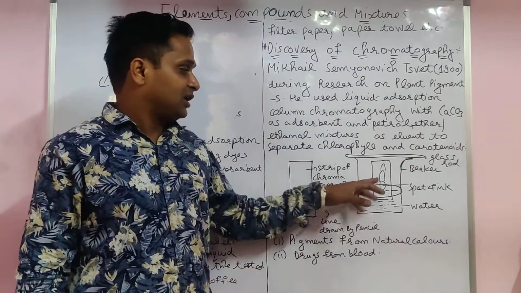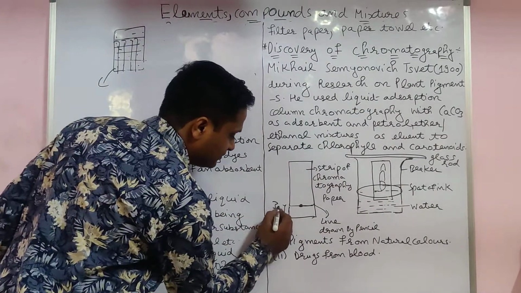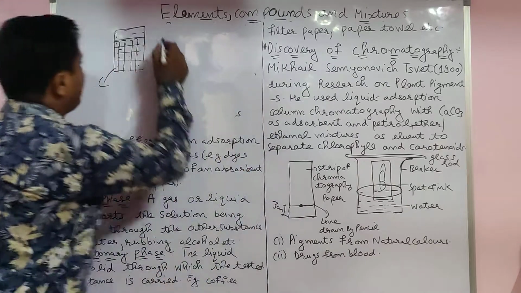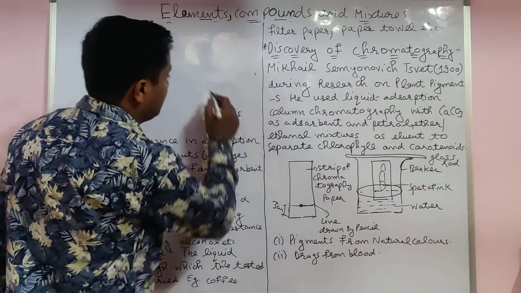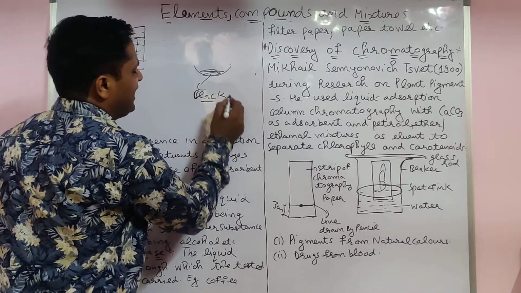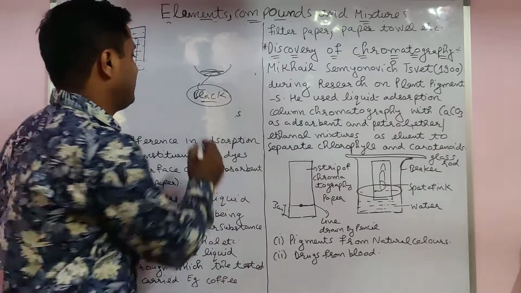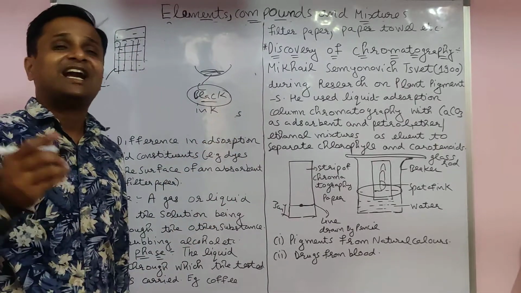For example, for the drugs, here you take a distance of 3 centimeter. You take a filter paper, and about 3 centimeter up you take, for example, black ink. Actually, black ink is not made from a single color. It is made from blue and red ink.